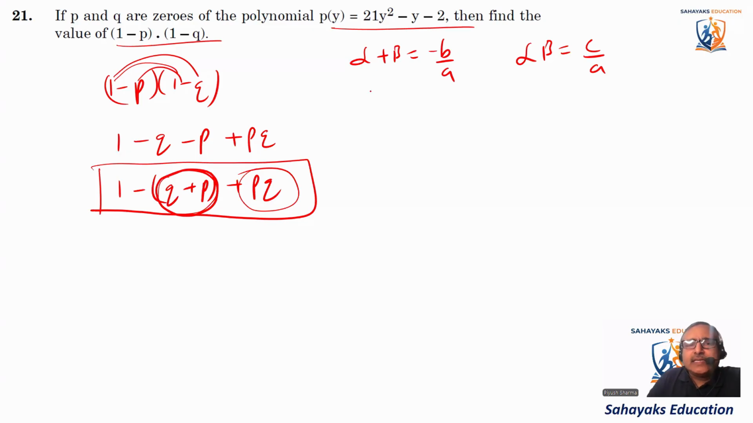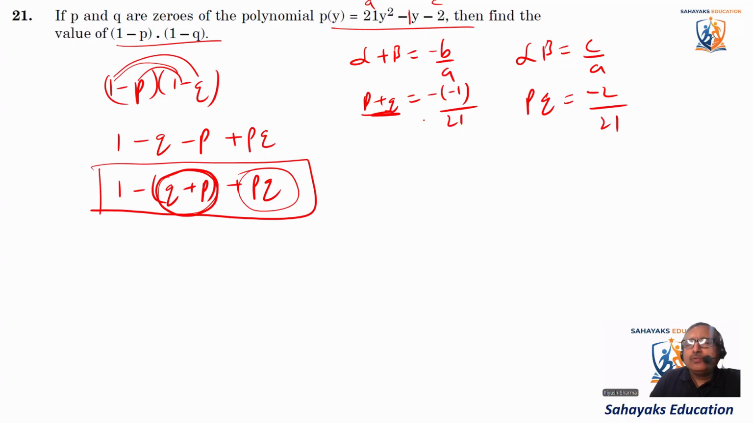So let's find the value. Here in this case, p plus q is equal to how much? Minus b, that means minus of -1. यहाँ पर तो 1 ही है ना, तो minus of -1 divided by a, and a is 21. And alpha beta means pq. pq is equal to c by a. This is c, so -2 by a, which is 21. Okay, so now put the values here.